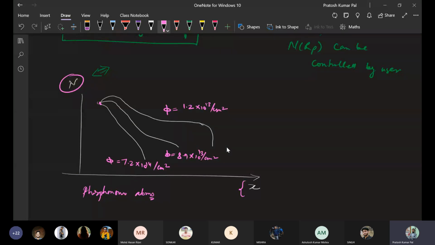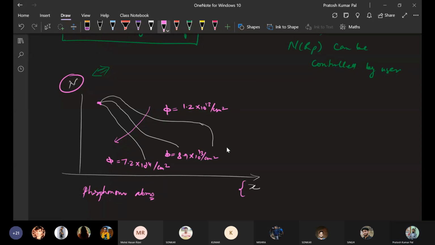Okay, so at the starting, if range is less, it will be high, and if dose is high, we are increasing this dose, but we are increasing the range also. So if we are increasing the range, it will be having the range function, and if it is increasing the dose, the N concentration is going to be down.